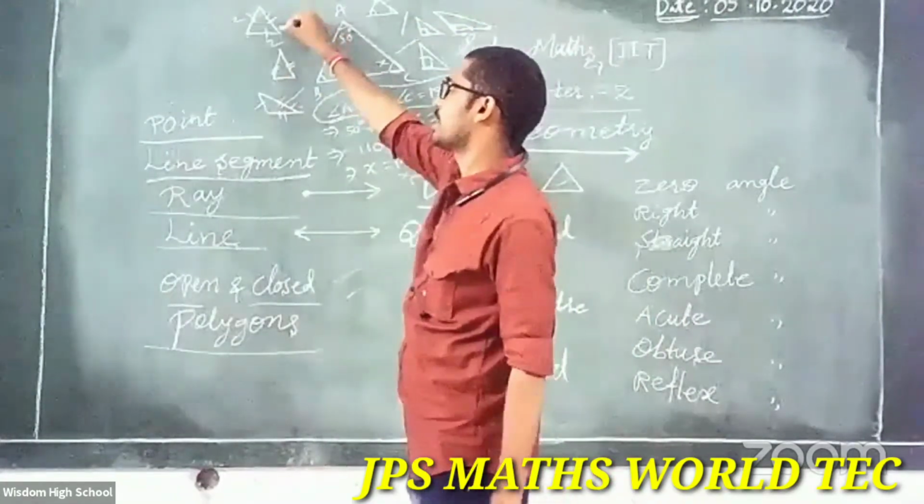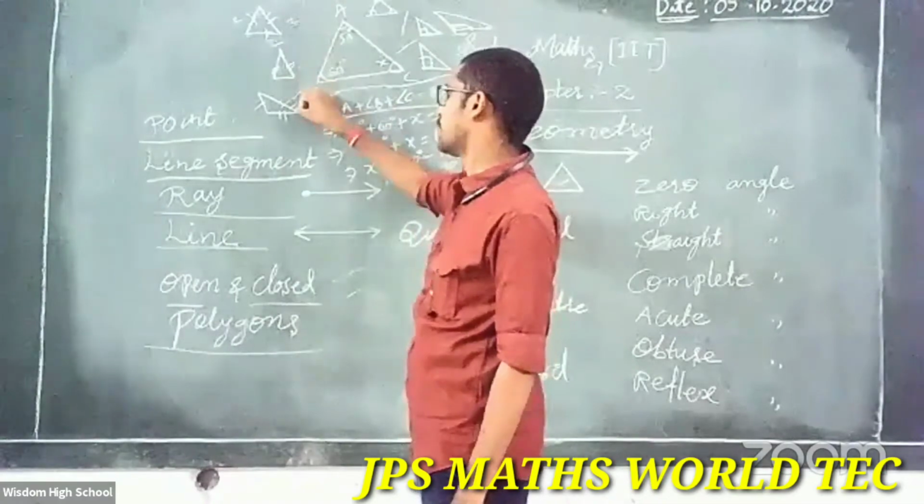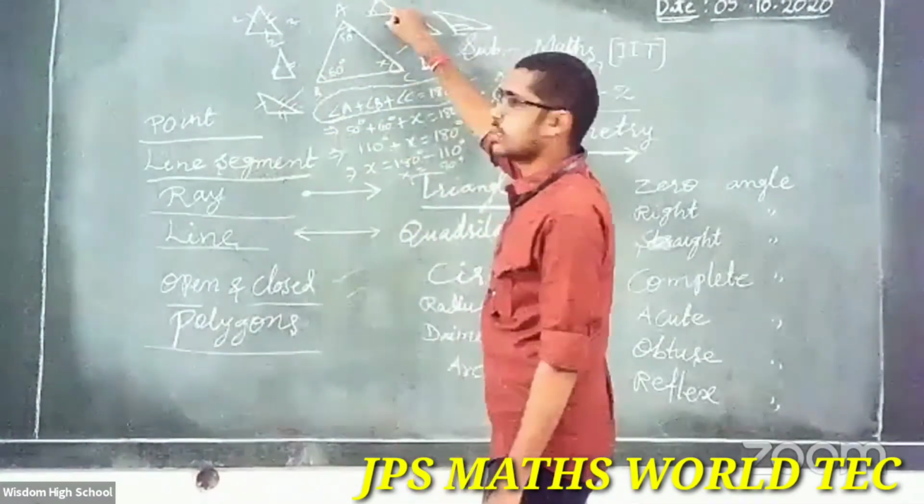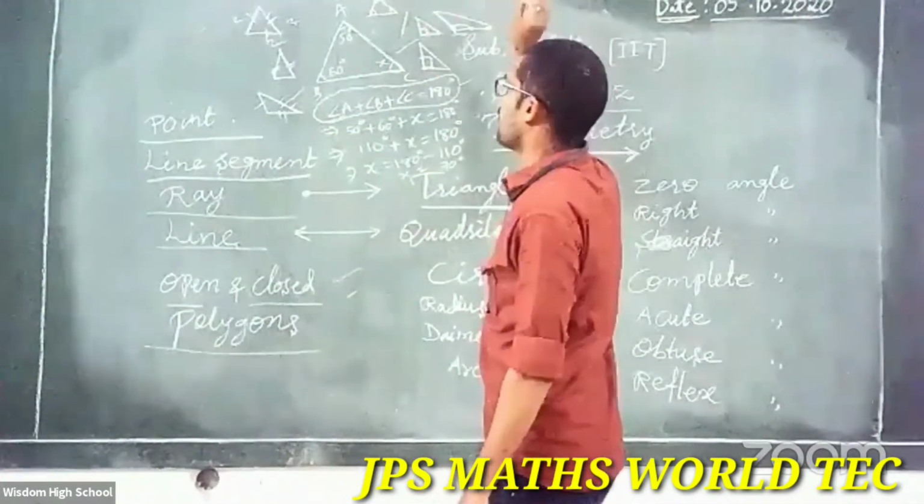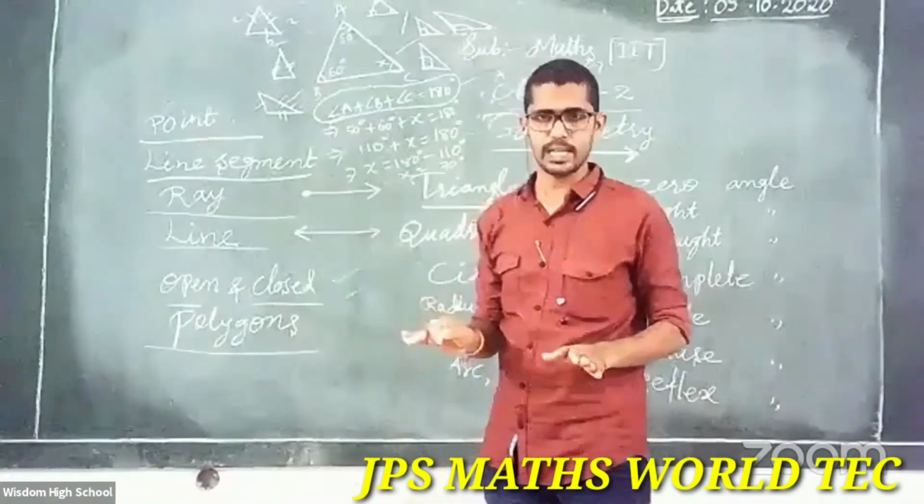Then based on sides, that is equilateral, isosceles, scalene. That is the difference: here acute, right angle and obtuse angle. Clear?